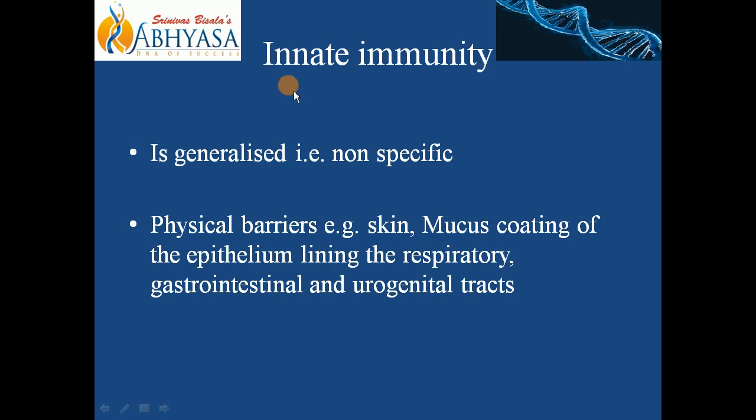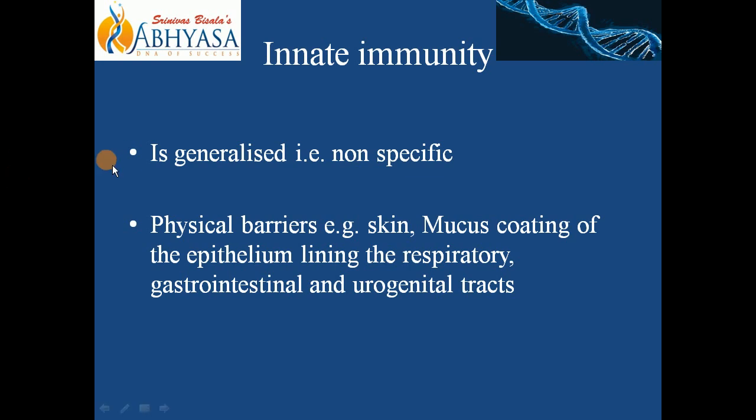One thing we know is that it is present since birth. The second feature of innate immunity is that it is generalized. What do we mean by generalized? It is non-specific. It is not specific against a particular pathogen. Understood? So what structures present in our body since birth provide this innate immunity?